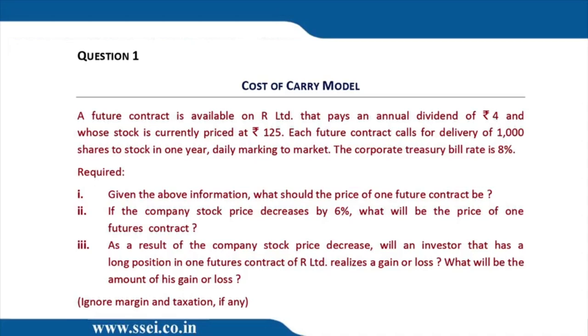1,000 is the lot size, and the futures maturity is also 1 year. Daily mark to market. Treasury bill rate RF is 8%. Given the above information, what should be the price of one futures contract?